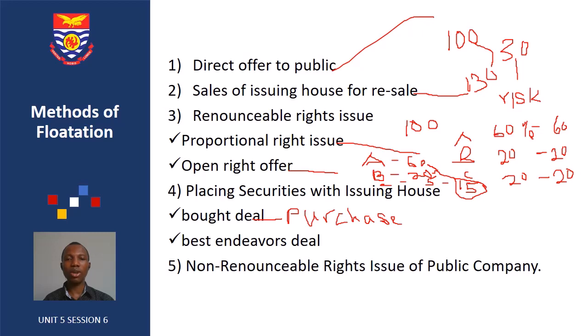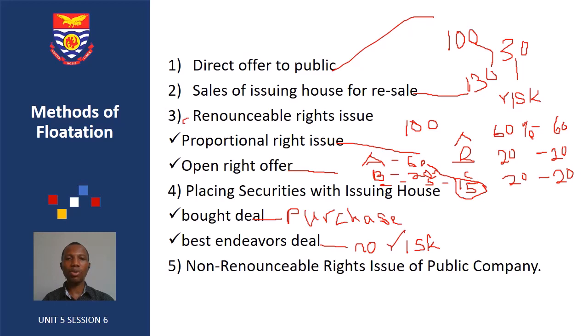Hence, they don't bear any risk. So in that case, they only receive a small commission. So no risk.